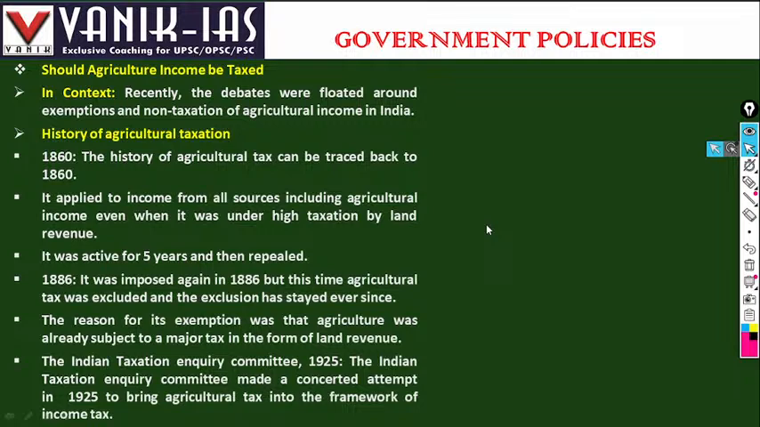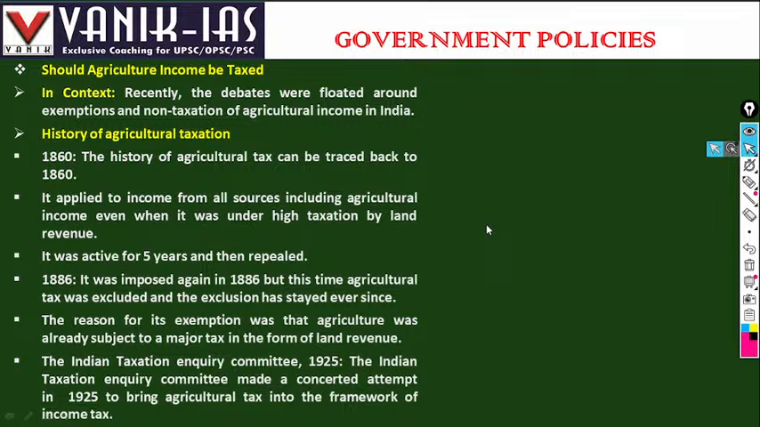History of agricultural taxation. The agricultural taxation history traces back to 1860. It applied to all sources of income, even when there was high taxation in the form of land revenue. Land revenue was collected simultaneously, and agriculture was also taxed.